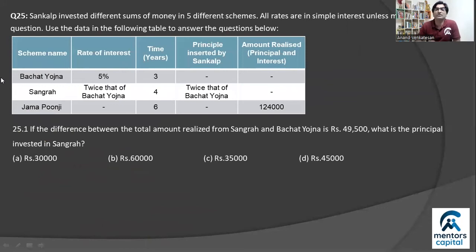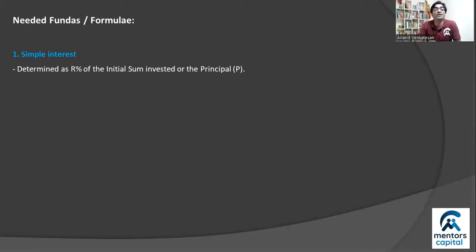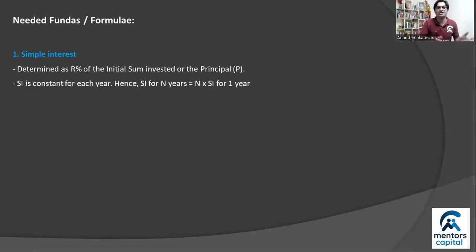All right, we come to the most difficult set here, which is actually the medium difficulty set rather, which is the first set, based on simple interest and based on this table. So it's actually smart of us to quickly do a recap. We know that the fundas we need are to understand simple and compound interest. Simple interest is charged on the principal, and the principal is the money that you borrow, so it doesn't change, right? So simple interest does not change. Every year it's going to be a constant. For n years, it should be n times 1 year's interest.